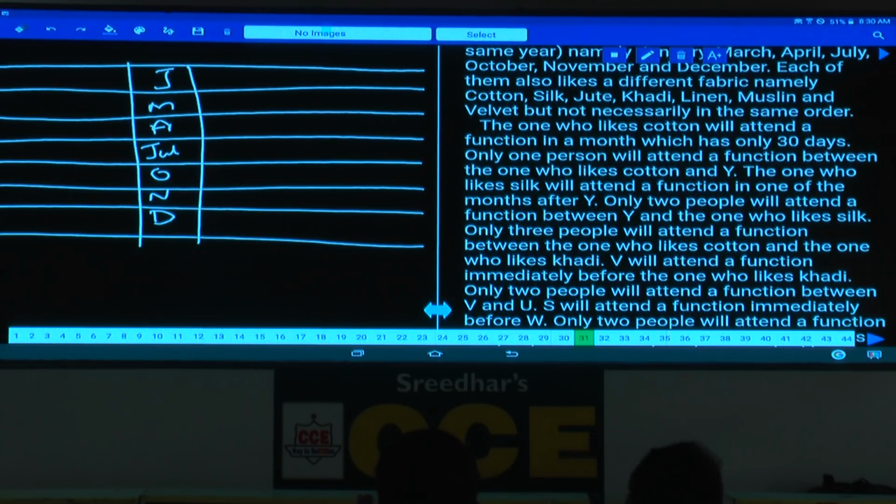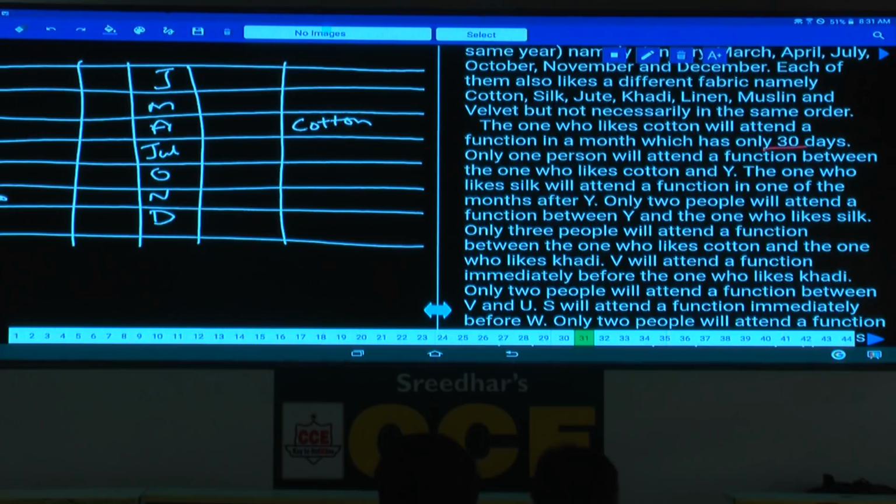And the one who likes cotton will attend a function in a month which has only 30 days. Hence, how many possibilities? There are 2 possibilities. What are those 2 possibilities here? Cotton can be in the month of April, or cotton can be in the month of November.